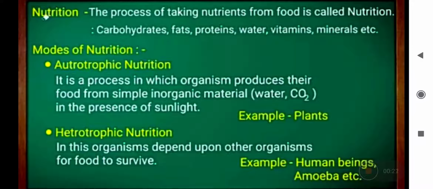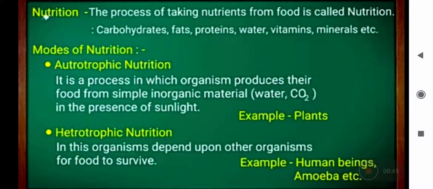So, what is nutrition? All living organisms require food. Every living organism requires food, and the process of taking nutrients from the food is called nutrition. What is a nutrient here? Nutrients are the chemicals that are present in your food.